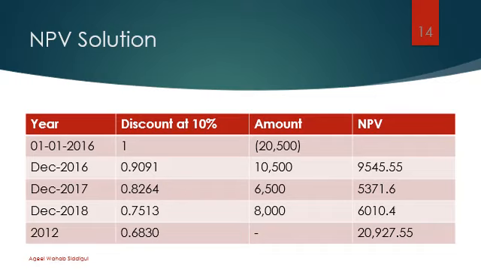Since, for instance, your currency devalues every year by 10% or so, you need to find its net present value. So 10,500 you will receive after 1 year. Fine. So what is the present value today of what you will receive after 1 year? To find the answer, just multiply the amount with the discount column. You will get